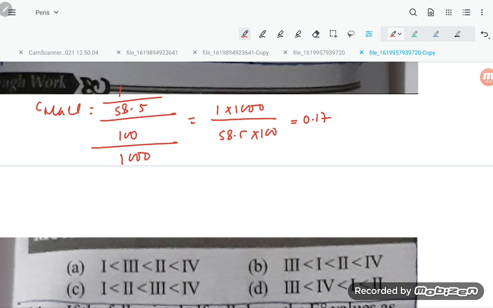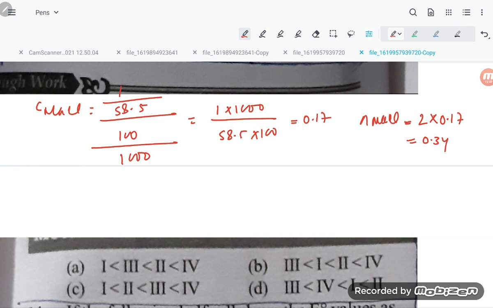In the same way you can calculate for the others. So pi NaCl is 2, because the i value is 2, times the C value 0.17, so it is coming 0.34.